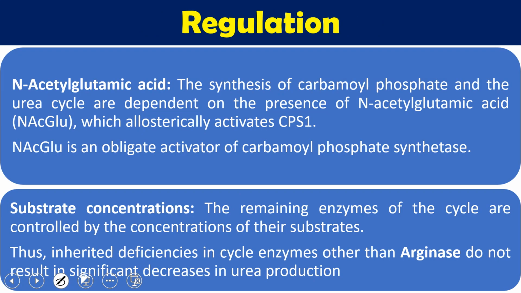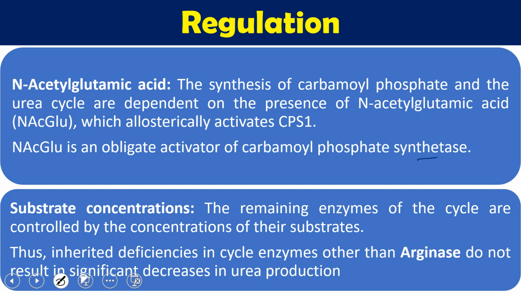Now, this urea cycle is regulated at 2 specific points. What are those points? The first point is N-acetyl glutamic acid. The synthesis of carbamyl phosphate, that is the first step, and the urea cycle are dependent on the presence of N-acetyl glutamic acid or glutamate, which is the allosteric activator of CPS1. N-acetyl glutamate is the obligate activator of CPS synthase.